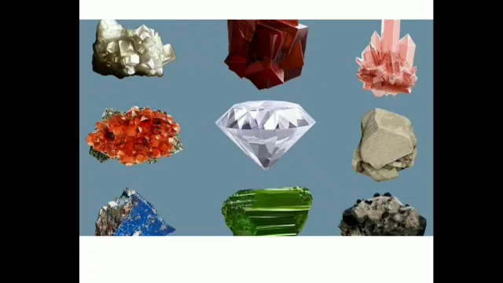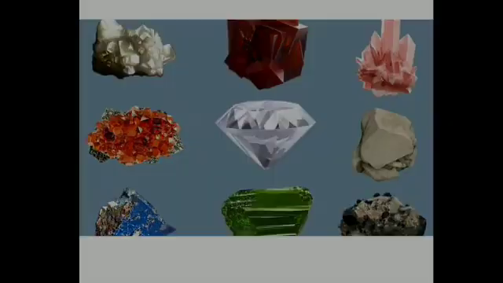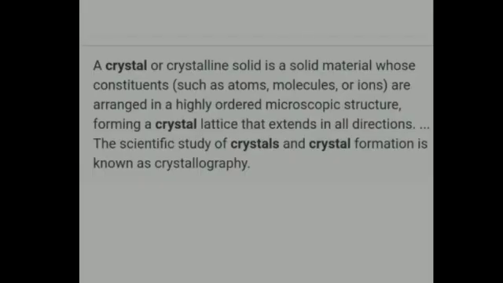If you see under the microscope, they will have a well defined geometrical pattern. That will appear in the form of a 3-dimensional structure. So a crystal or crystalline solid is a solid material whose constituents such as atoms, molecules, ions arrange in an ordered microscopic structure, with a well defined geometrical pattern.